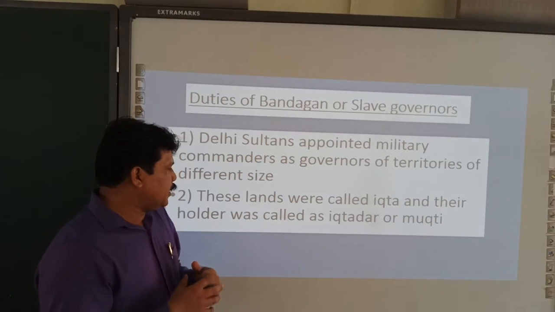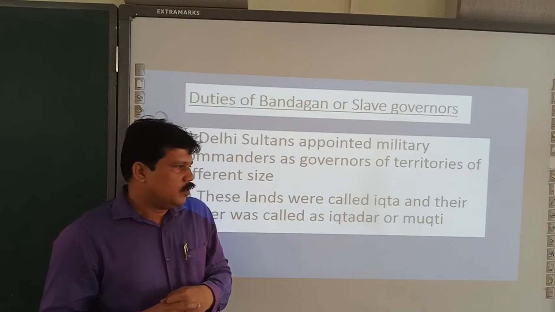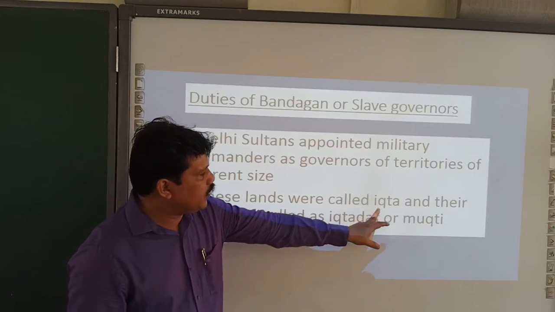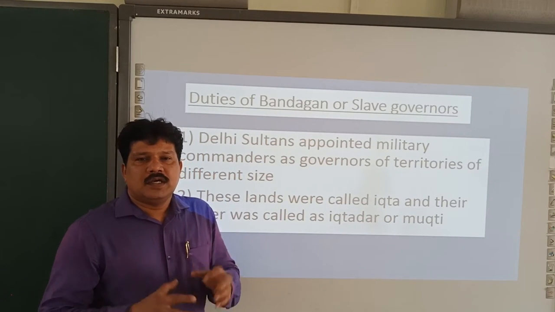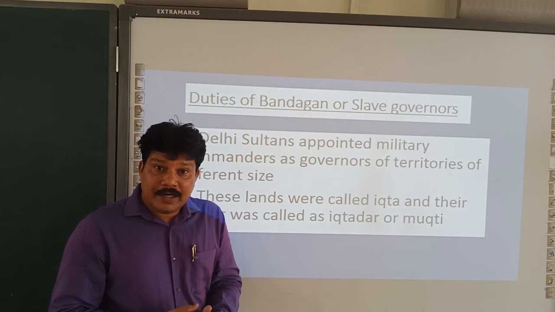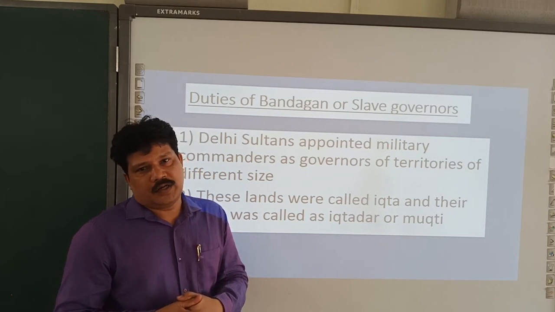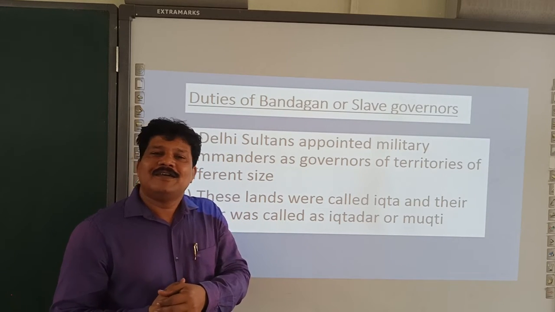These territories which were under the control of governors were called Ikta. Note down this word: Ikta means a geographical area or territory which was directly under the control of governors. The governors were under the control of sultans.